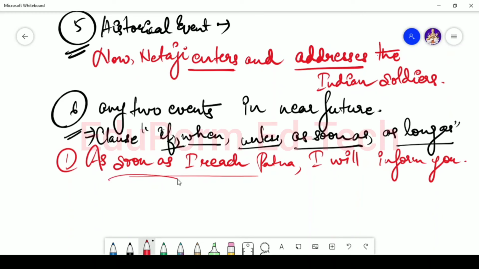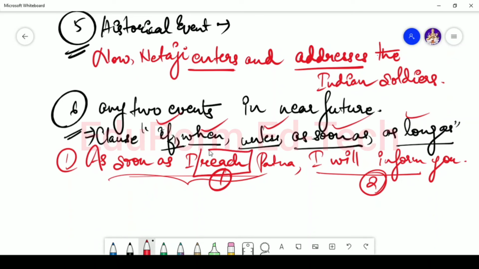First of all, as soon as I reach Patna, I will inform you. So this is the first event and this is the second event. So if any clause starts with words like if, when, unless, as soon as, or as long as, then in that case you make use of simple present tense. So simple present tense is used here. Okay? As soon as I reach Patna, I will inform you.